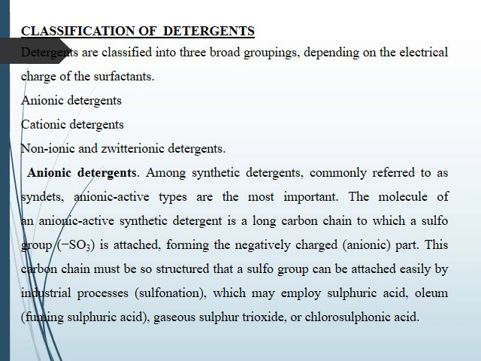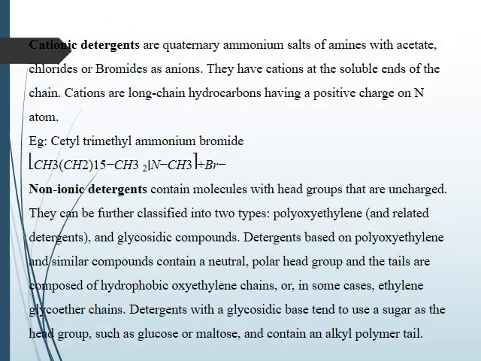This carbon chain must be so structured that a sulfur group can be easily attached by industrial process, which may employ sulfuric acid, oleum, gaseous sulfur trioxide, or chlorosulfonic acid.